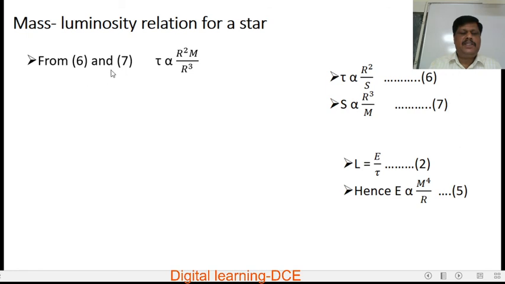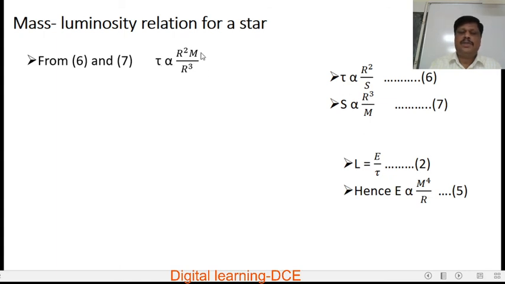From equations 6 and 7, tau is proportional to R square M by R cube. Equation number 6 is tau is proportional to R square by S, the mean free path, and S is proportional to R cube by M. Substitute for S in equation 6, that is R cube by M. So M comes here, M R square over R cube.